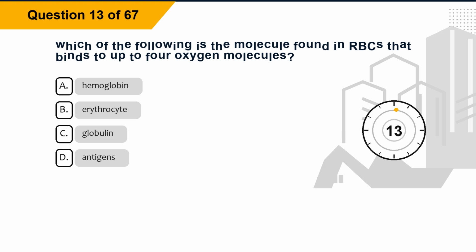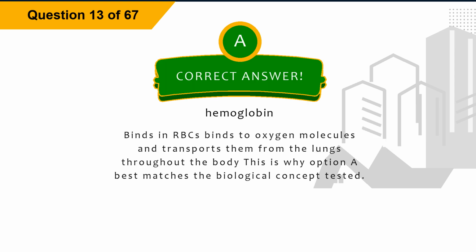Question 13. Which of the following is the molecule found in RBCs that binds to up to 4 oxygen molecules? Option A, hemoglobin. Option B, erythrocyte. Option C, globulin. Option D, antigens. The correct answer is option A, hemoglobin. Explanation: Hemoglobin in RBCs binds to oxygen molecules and transports them from the lungs throughout the body. This is why option A best matches the biological concept tested.